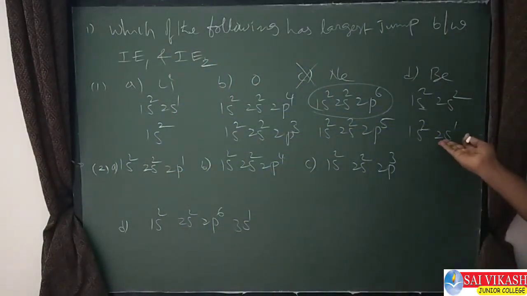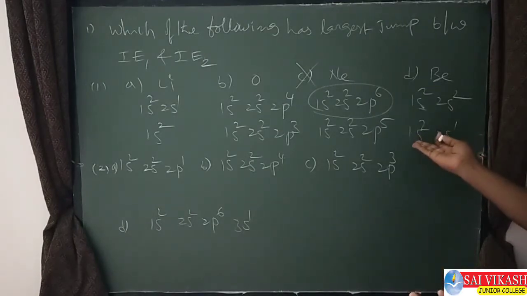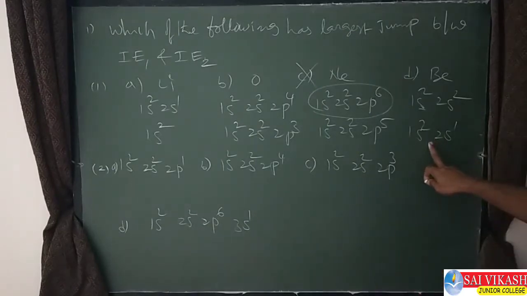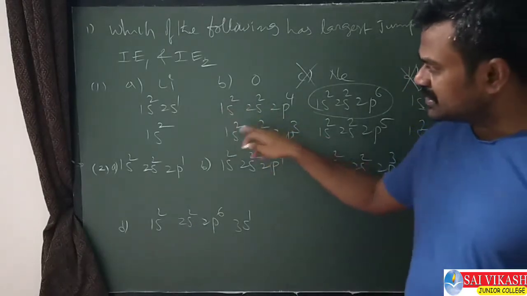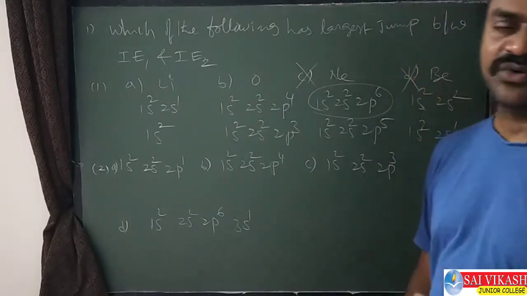And again, if this electron is removed, it is gaining the stable 1s2 helium configuration. Because of this also, it can easily remove the second electron. Therefore, a huge difference is not possible in this case. So it is also not possible. So in both the cases, what is the correct option now?